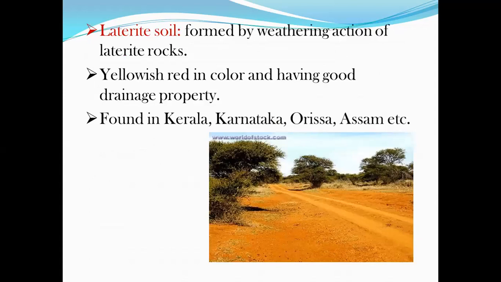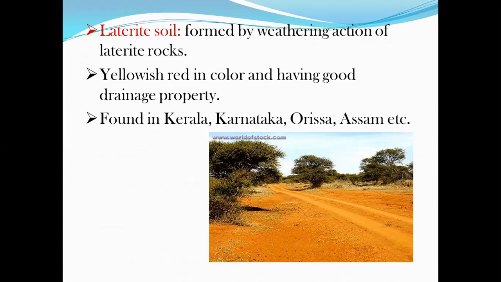Now next is laterite soil. These soils are formed by weathering of laterite rocks. They occur mostly in Karnataka, Kerala, Madhya Pradesh, Eastern Ghat, Orissa, Maharashtra, Malabar, etc. Right? These soils are red or yellowish red in color. They have a low clay content and good drainage characteristics.